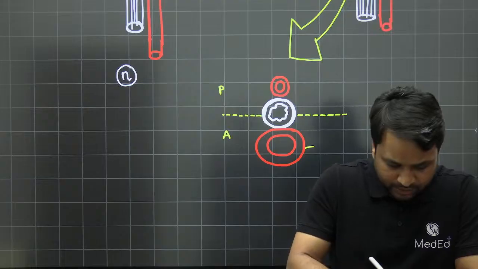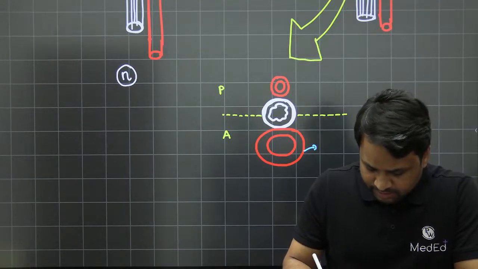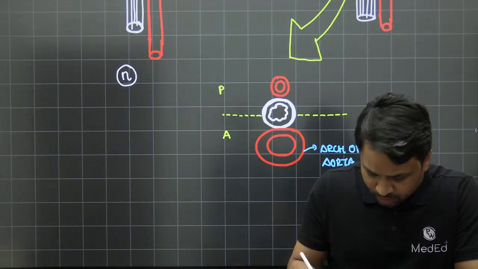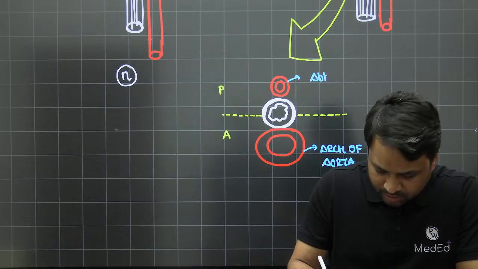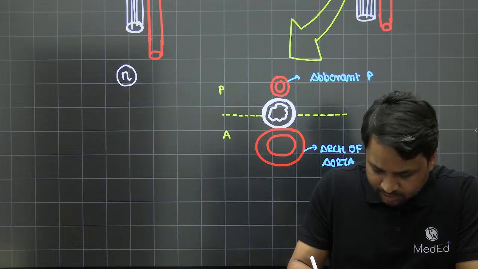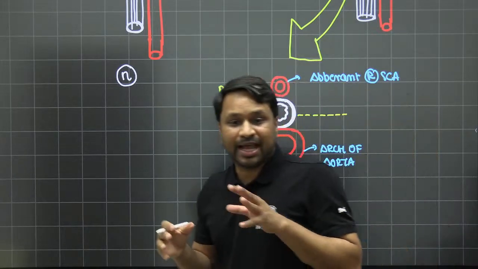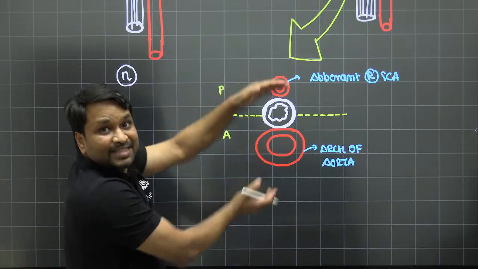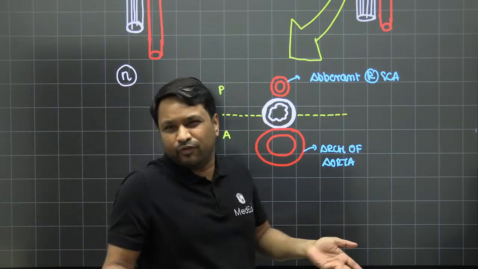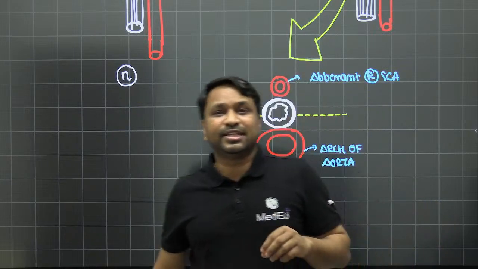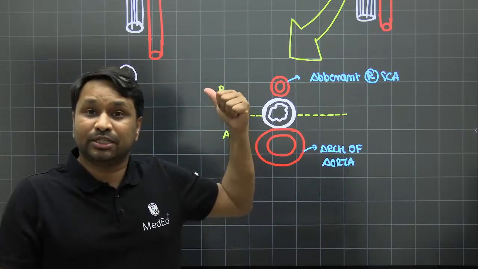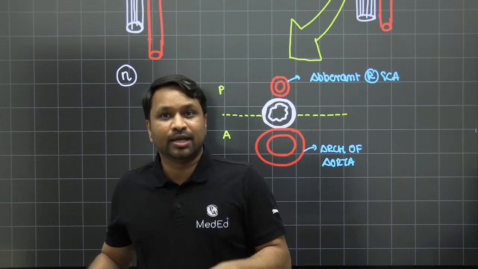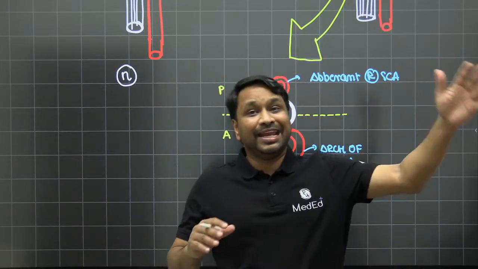Anteriorly, you can see this is the arch of aorta, and posteriorly, you can see this is your aberrant right subclavian artery. Now, between the aberrant right subclavian artery and the arch of aorta, your esophagus is getting sandwiched. If the esophagus is getting sandwiched, obviously it will have dysphagia. But a very interesting thing is, this is a congenital anomaly. It happens during birth, but the patient is not symptomatic at birth. A patient will only become symptomatic in the later part of life.